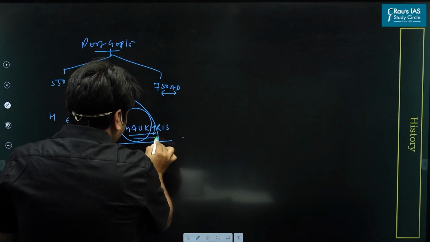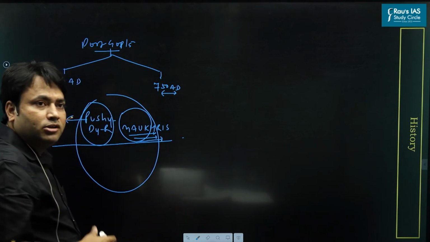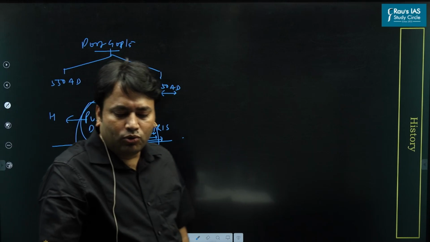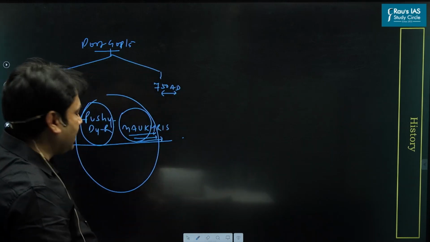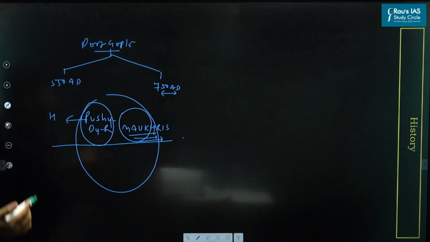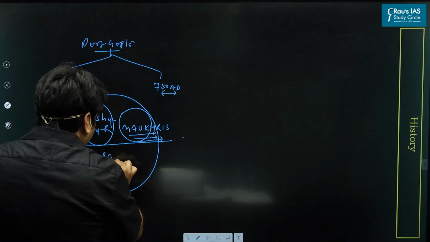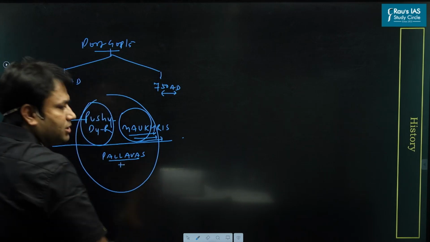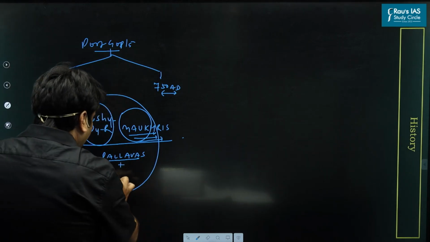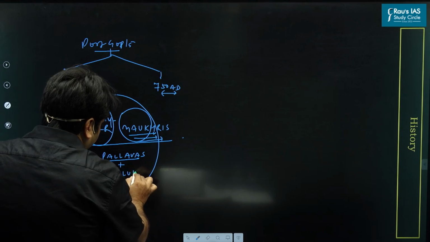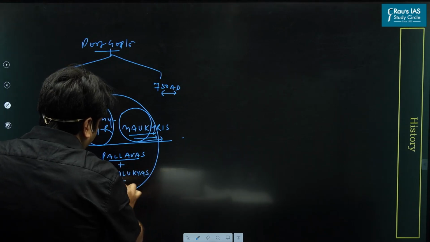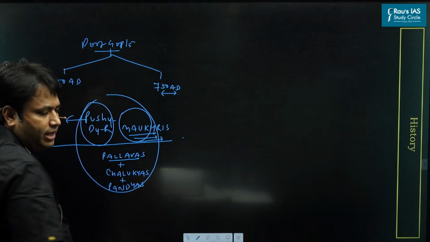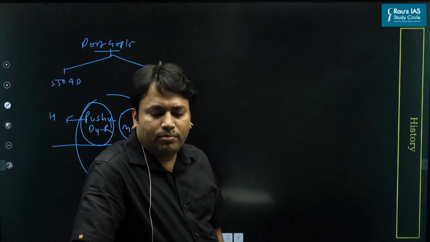This again is a previous year question of UPSC. Maukharis. So Maukharis is an important political power. And when we come to South, at the same time, we find some important political powers like Pallavas, Chalukyas, and Pandyas. So these are the important political powers here.